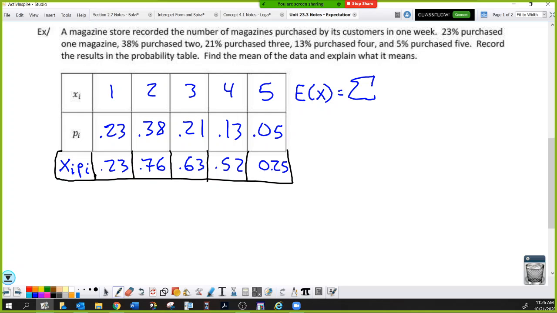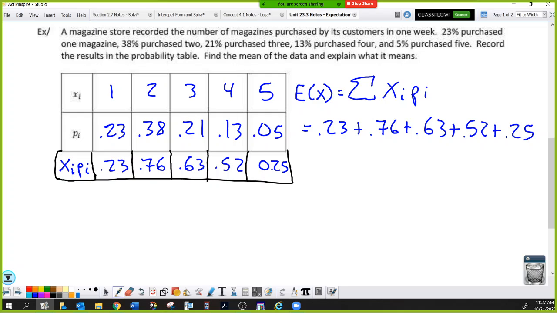All right, so we're going to add these things up. I'll show the work. It's just 0.23 plus 0.76 plus 0.63 plus 0.52 plus 0.25. And what you get is that E of X is 2.39. That's the expected value. So what does that represent?